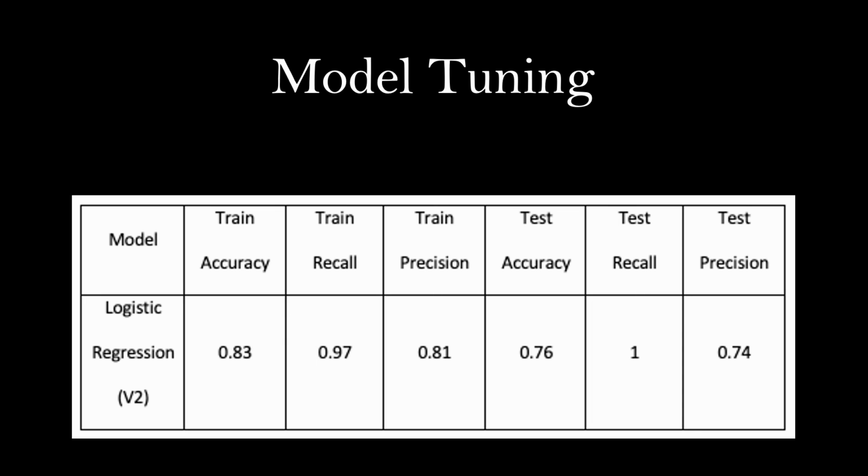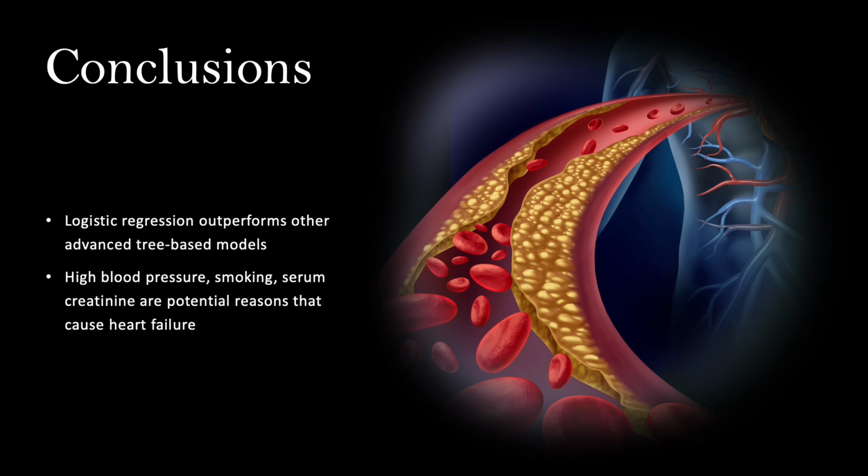Once the threshold reaches 0.75, the obtained result of the tuned model is listed in this table. It is clearly shown that the logistic regression sacrificed some precision, but successfully achieved a recall of 100%. That means the model has the ability to find all the possible observations that will encounter a heart attack. At the same time, the precision is 74%, which is acceptable. So in conclusion, logistic regression outperforms other advanced tree-based models, and high blood pressure, smoking, serum creatinine are potential reasons that cause heart failure.